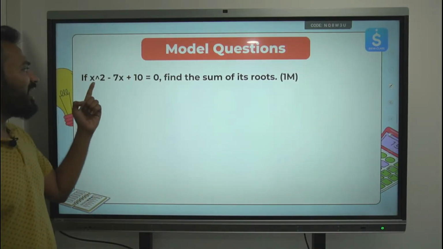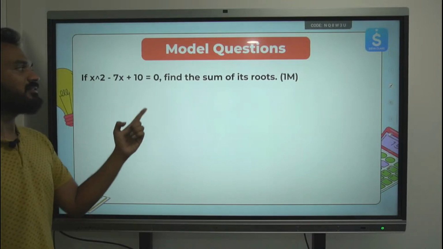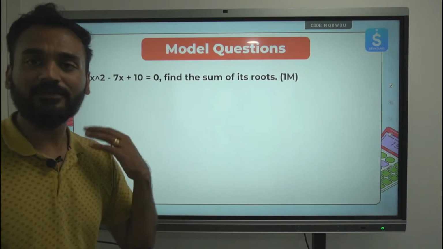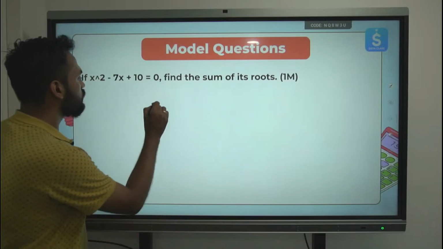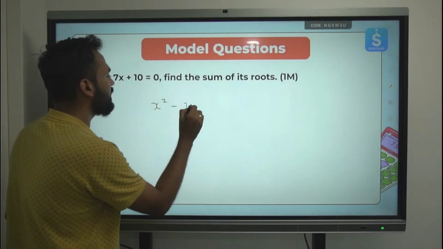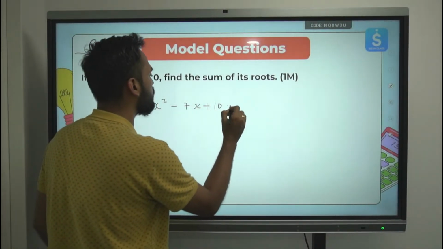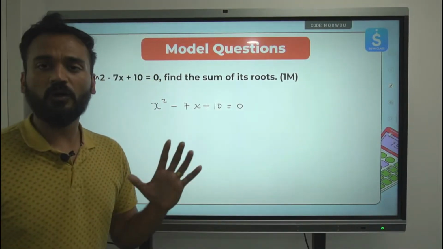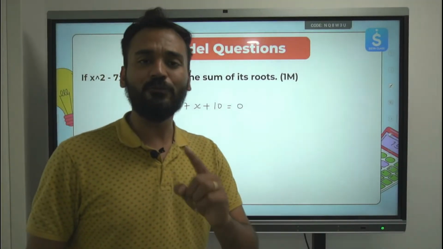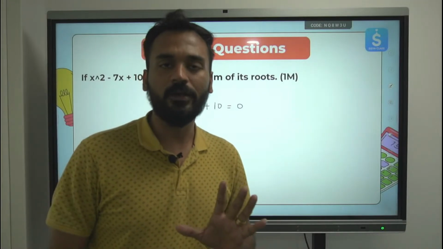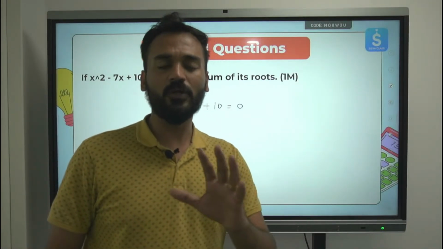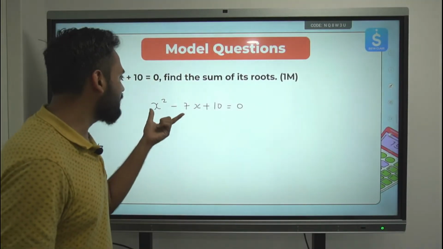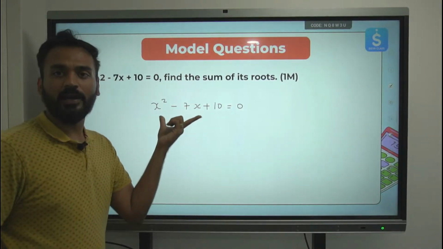If x square minus 7x plus 10 is equal to 0, find the sum of its roots. So x square minus 7x plus 10 is equal to 0. For the sum of the roots of a quadratic equation, no need to find out the roots itself. We know the relation between the roots is given by the coefficients of this quadratic equation.